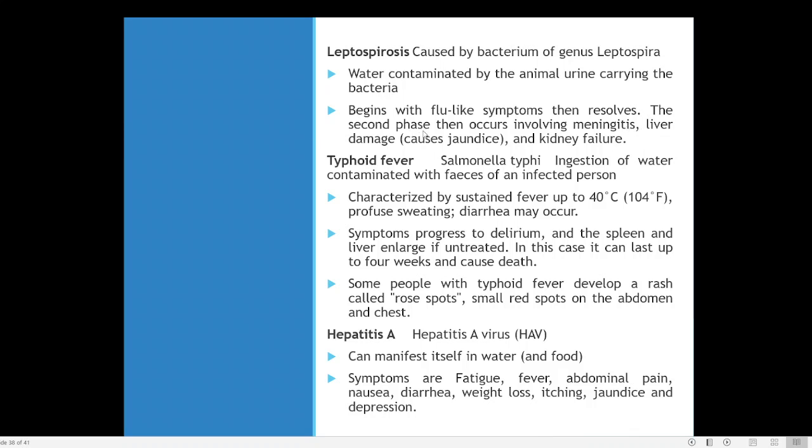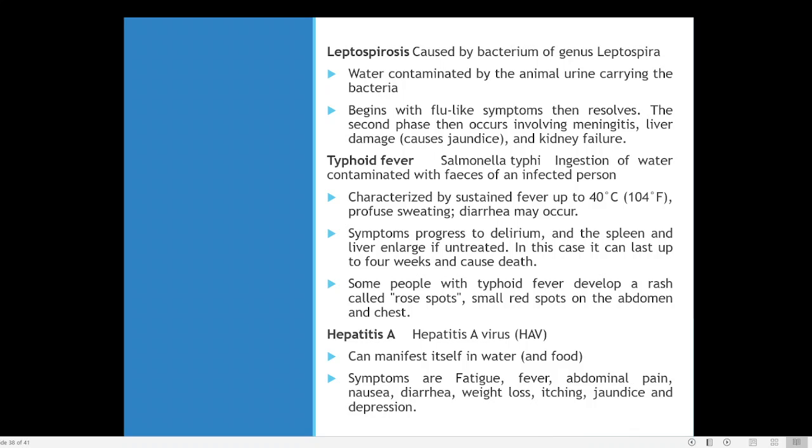Then liver damage can happen. Then kidney failure can occur. Most of the time this liver damage and kidney failure leads to the death of the person. Here also this is a bacterial disease, and most bacterial diseases have antibiotics. So unless proper medications are taken, this can be dangerous and life threatening.